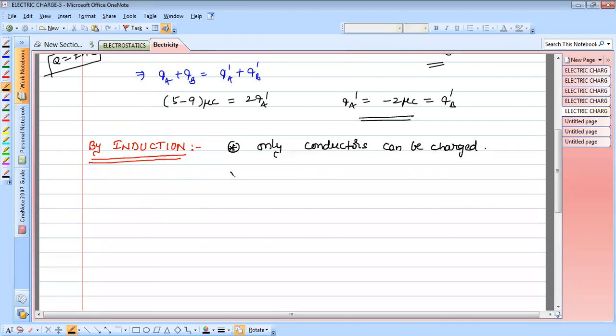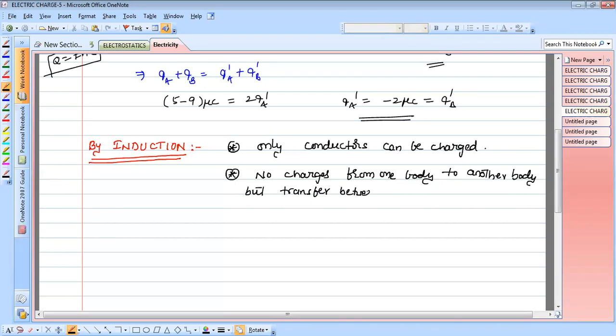But in this process, no charges are transferred from one body to another body, but transferred between the earth and the body.